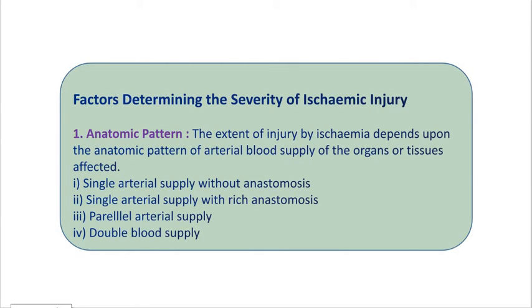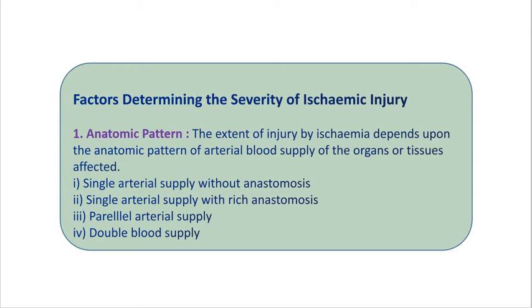The examples of organs which develop ischemic necrosis are the central artery of the retina or the interlobular arteries of the kidney. These are the organs of the body where the central artery of the retina and interlobular arteries of the kidney show occlusion of such vessels, which invariably results in ischemic necrosis.